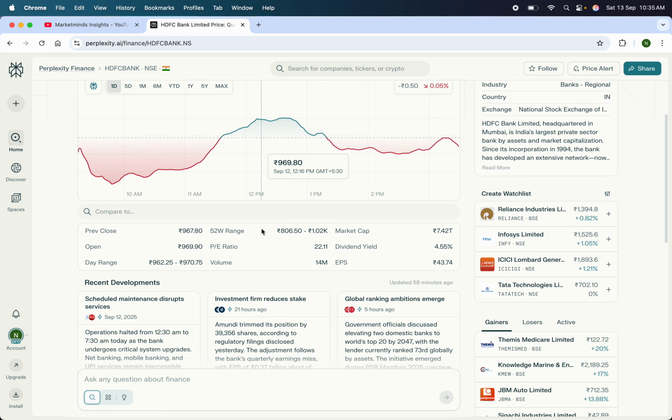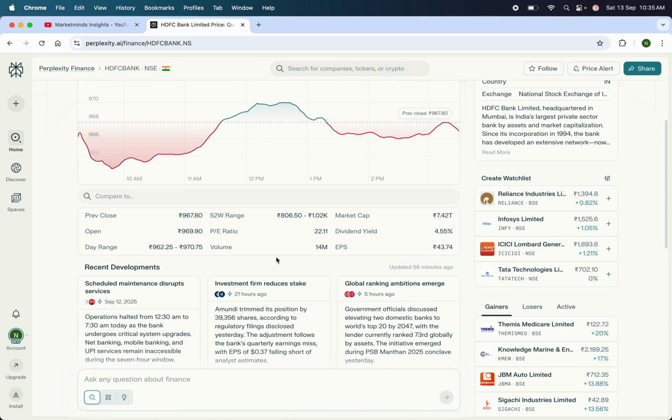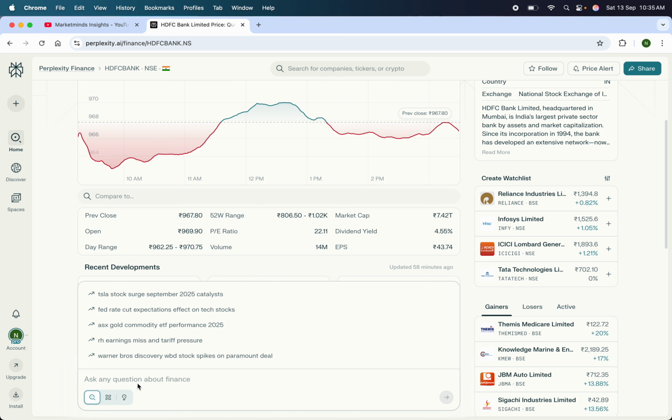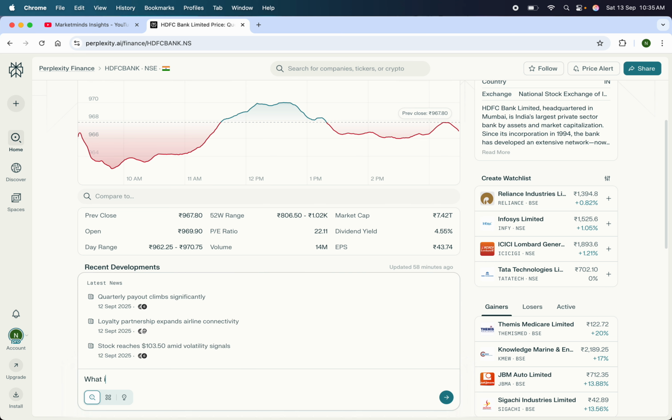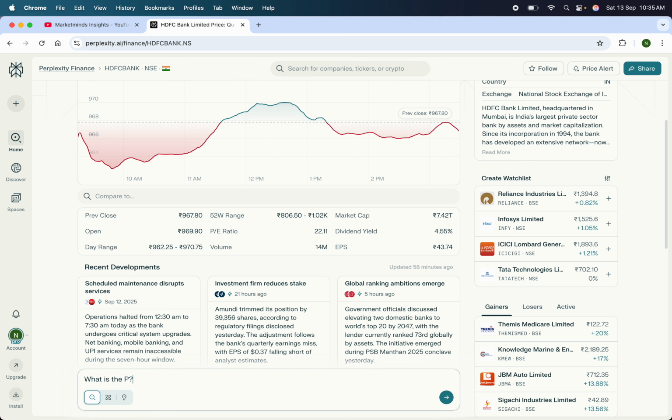There are high chances that you might not understand these terms. Let's say I'm not understanding what the PE ratio is. So I'll come here and ask, what does the PE ratio actually mean here?